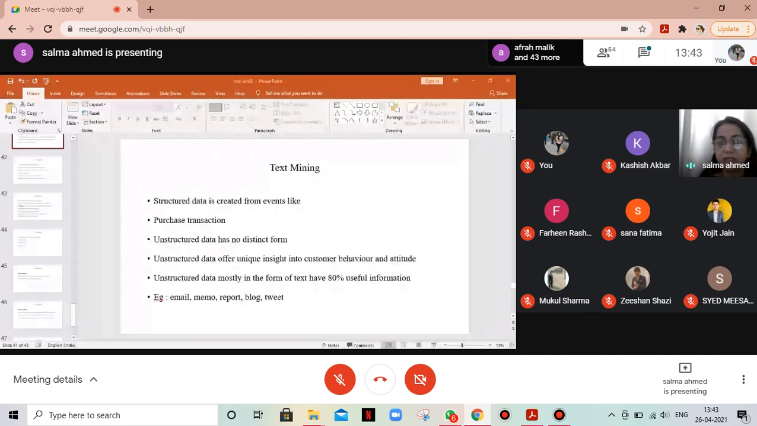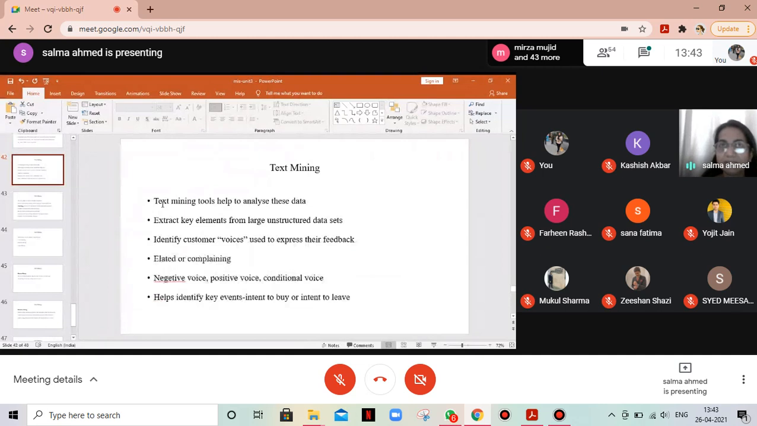It is also called sentiment analysis. Text mining tools are used in order to analyze this data, text data, and extract key elements from large unstructured data sets. We try to identify customer voices which are used to express their feedback.